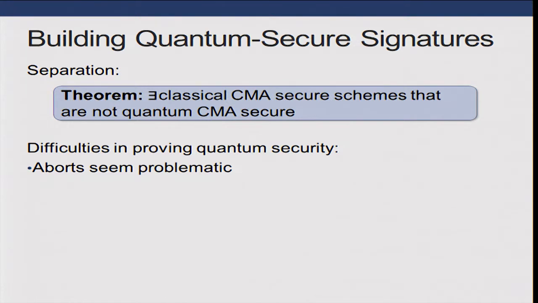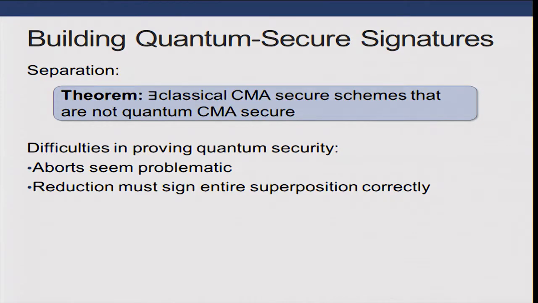Now, as far as actually proving quantum security, there are several difficulties. One of the classical techniques for proving security is to separate the message space into two sets, a good set of messages that the reduction will be able to sign and a bad set that the reduction will not be able to sign. And if the reduction algorithm is ever faced with one of those bad messages, it just aborts.